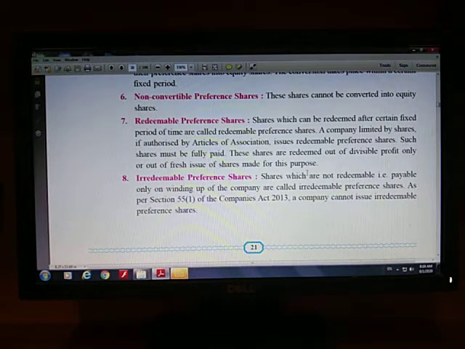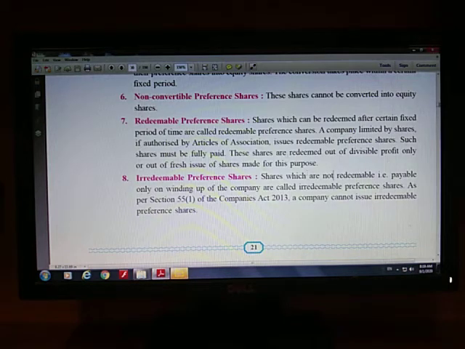And one more point to note here is these particular preference shares must be fully paid preference shares. Fully paid preference share is that preference share of which the entire face value is paid, right? If the share is of 10 rupees, you will have to pay the entire 10 rupees to the company, and after the share once becomes fully paid, it can be redeemed by the joint stock company.